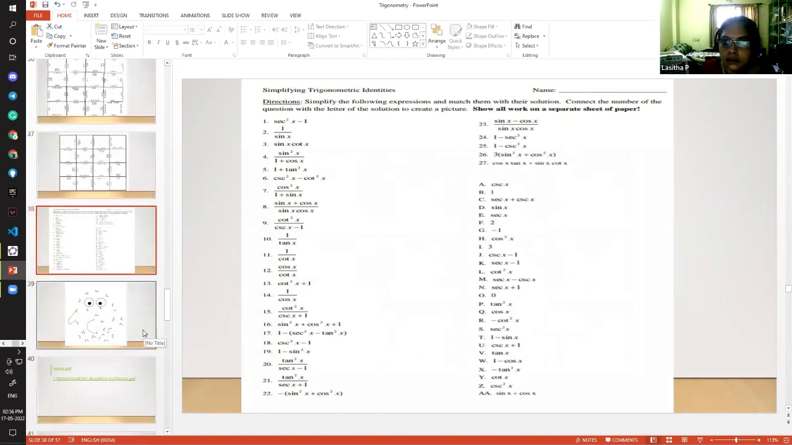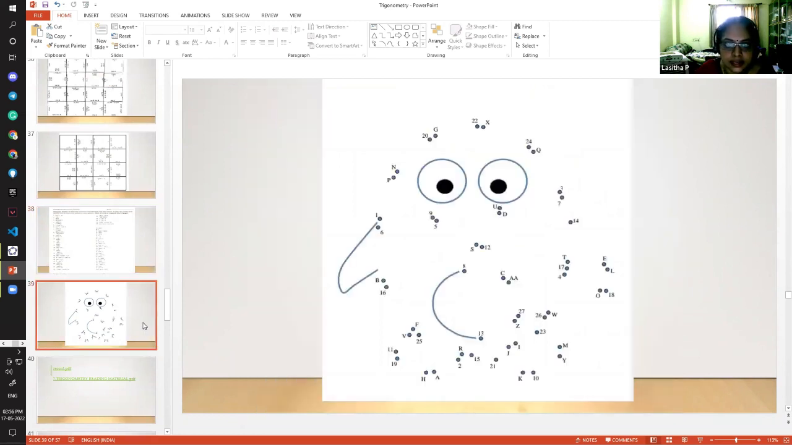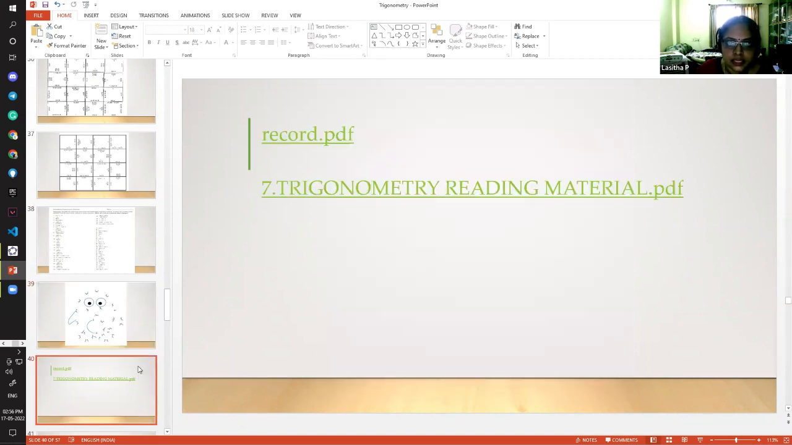This is again a playway method only. They have to match with the correct answer, and they have to draw this one. So they will get a nice picture out of it. So this is one such activity. Through activities like these, you can bring this idea in.